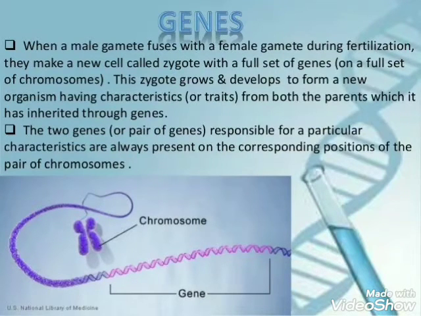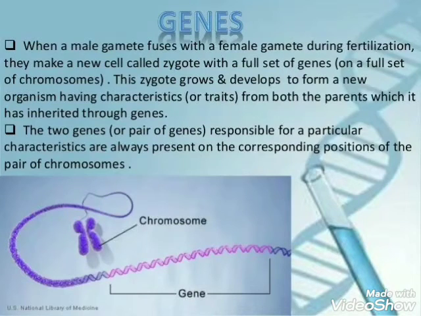Just like plants, the characteristics in animals are also transmitted from parents through genes by the process of sexual reproduction. We will make it clear with the help of an example. Before I describe the example, just remember that out of two parents, one parent has black hair and the other parent has blonde hair, out of which black hair is dominant over blonde hair. Now we will explain it with the help of an example.